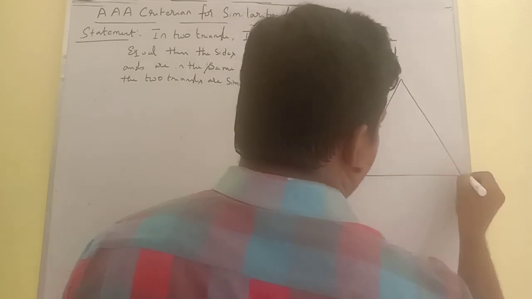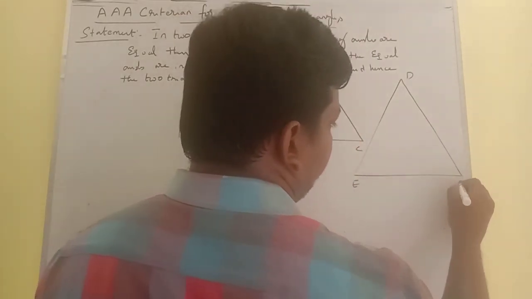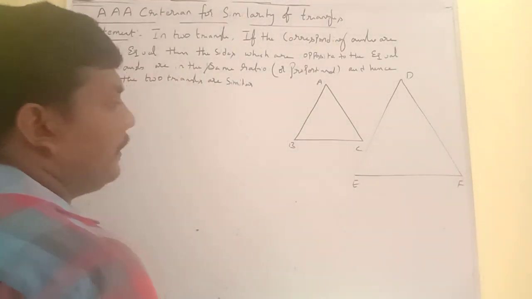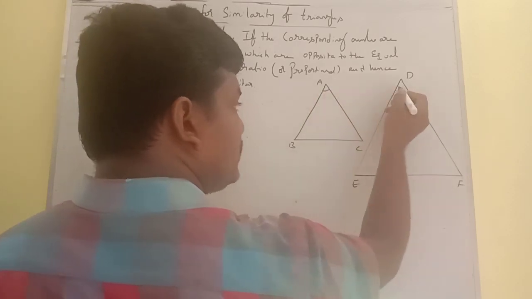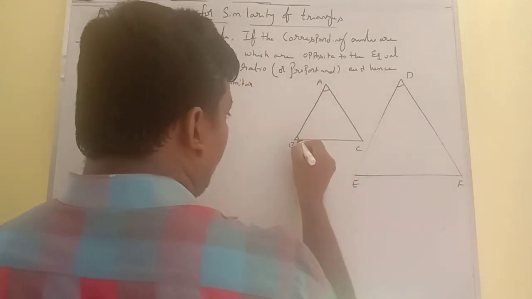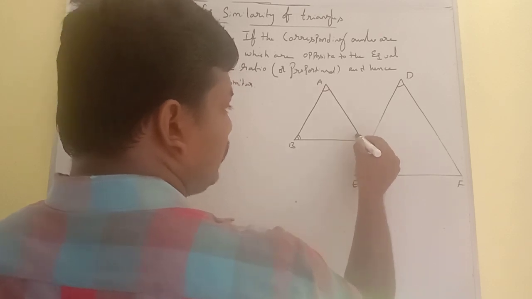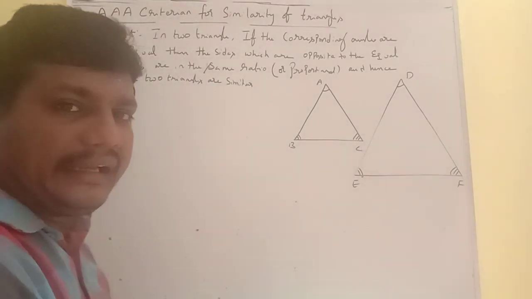In these two triangles, the corresponding angles are equal. So angle A is equal to angle D, angle B is equal to angle E, and angle C is equal to angle F. These are called corresponding angles.